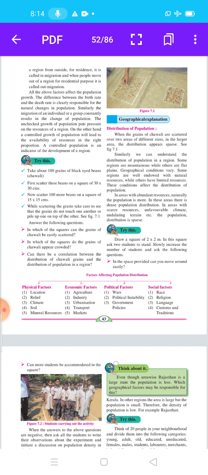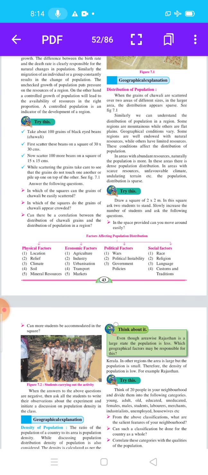Economic factors also affect population distribution. Economic factors are a main factor affecting population distribution. Here the economic factor is agriculture: what is the type of agriculture? Industries: how many industries are in that region? Urbanization. Transport: what is the best profit of transportation? Markets: what type of market is in that region? These are the economic factors affecting population distribution.